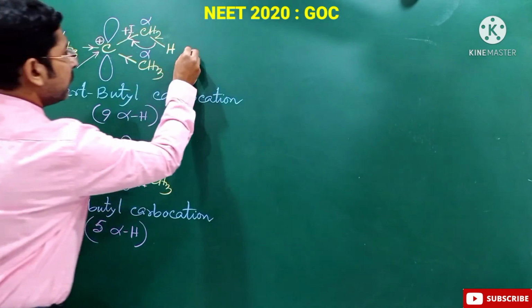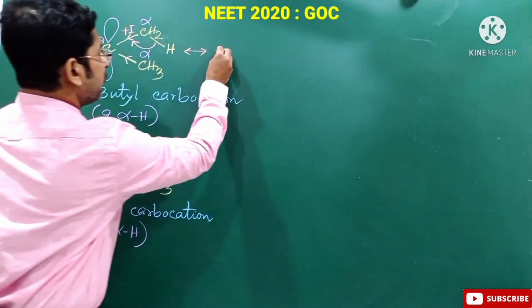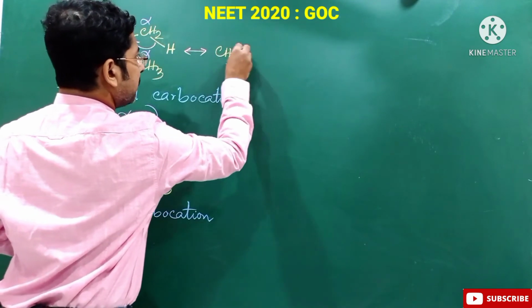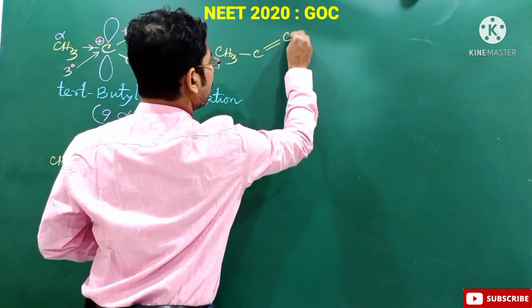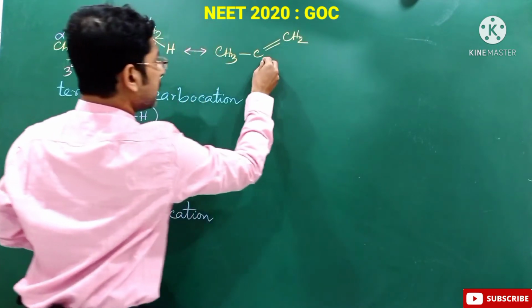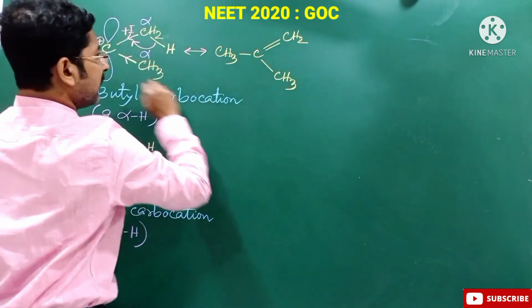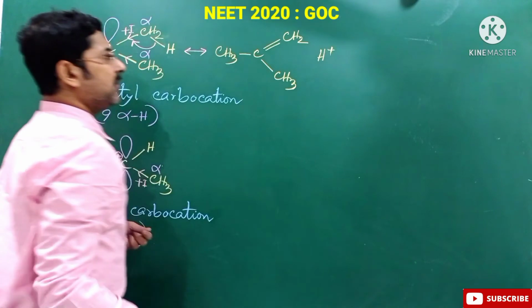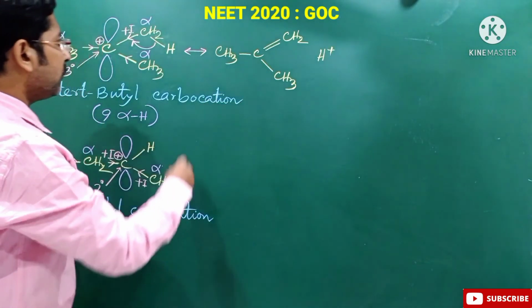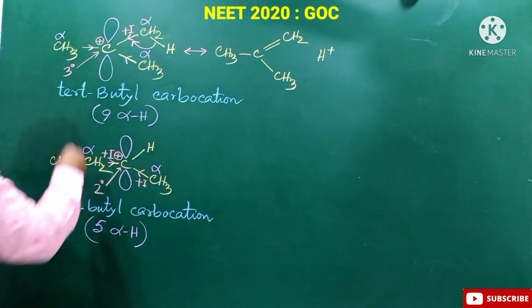So we have this hyperconjugated structure. This one is CH3, this carbon forms a double bond with this carbon. This one is CH2 and this one is CH3, and this hydrogen becomes H plus. This is actually no bond resonance. So this is one of the hyperconjugated structures of this carbocation.